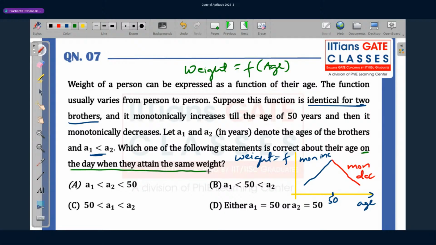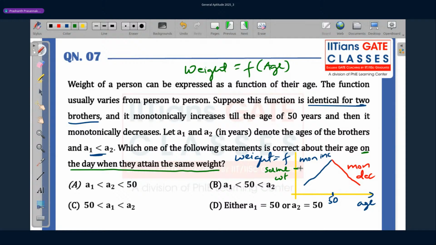Now, which one of the statements is correct about their age on the day when they attain the same weight? So weight is on the y-axis. They are going to attain the same weight. Let's say this one. This is the same weight. Marking, taking a point at random. So what can I say about this point?